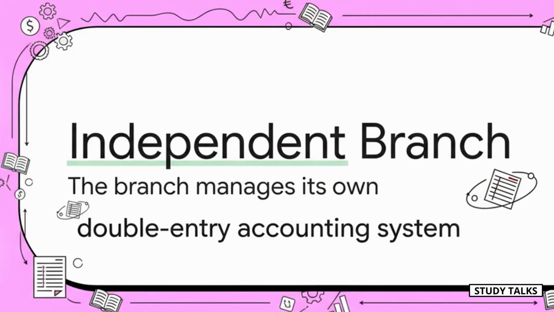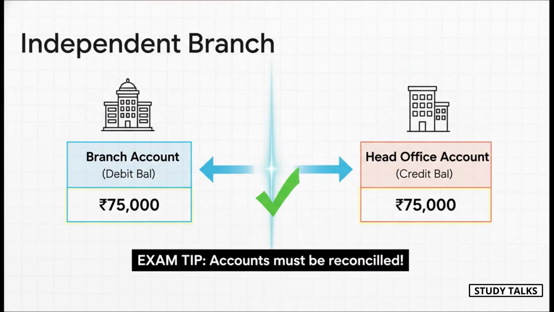Okay, deep breath. We've handled dependent branches. Now it's time to level up to the independent branch challenge. These are the bigger branches, the ones that are basically running their own show and are large enough to manage their own complete set of accounts. So what exactly makes a branch independent? Well, for starters, it means they're doing their own accounting, from top to bottom. They maintain their own double entry system, prepare their own trial balance, and even their own profit and loss account.